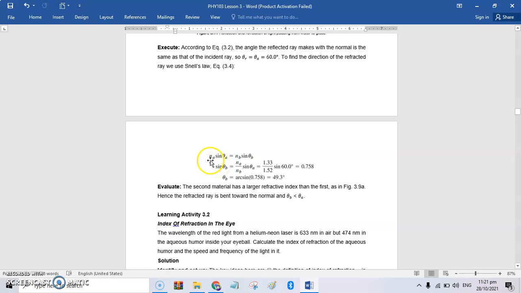It will become NA over NB times sine theta A. Input the values for NA, 1.33. That's the water. And 1.52, the glass. Sine of 60 degrees lang. Equals 0.758.